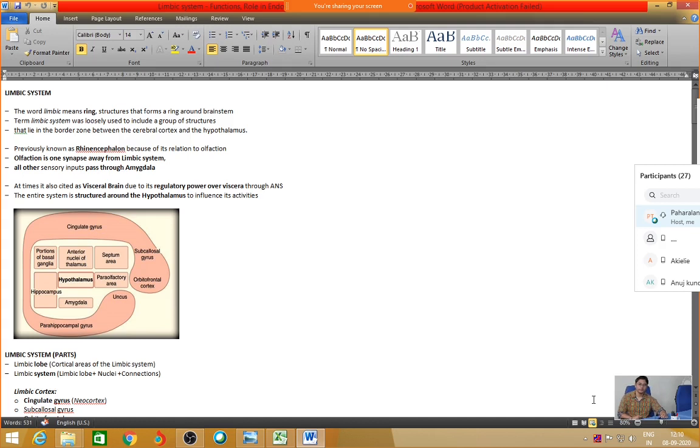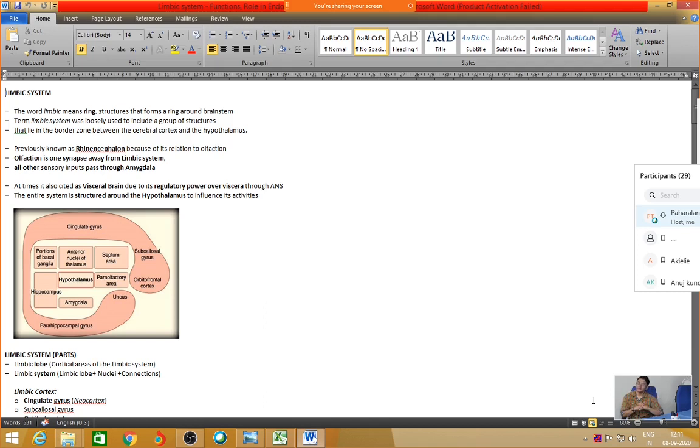From the examination point of view, you will be asked what is the limbic system and what are its functions. Separately, you may be asked what is the function of the amygdala. Sometimes questions will be asked about the role of the limbic system with respect to memory, or with respect to autonomic function control. So this is the outline of the topic that you are supposed to know. First, what is the limbic system and what are its parts. Next, you are supposed to know the functions broadly. Then you are supposed to know the functions specifically with respect to olfaction, memory, and emotions. These three things you are supposed to know.